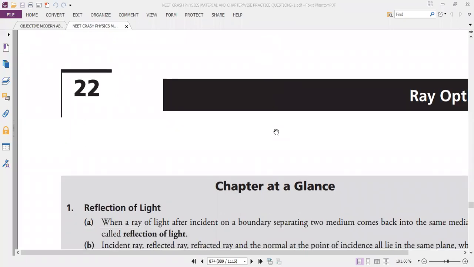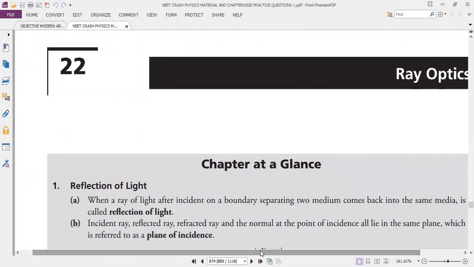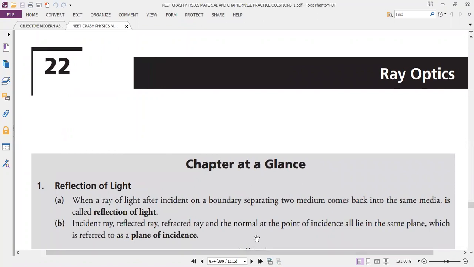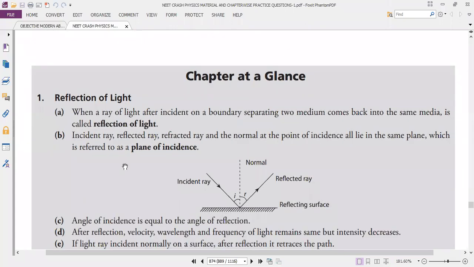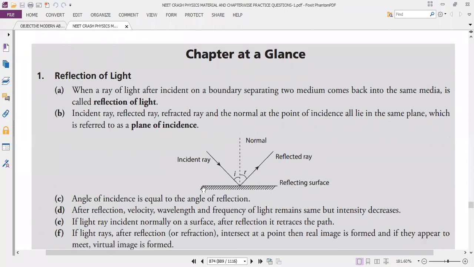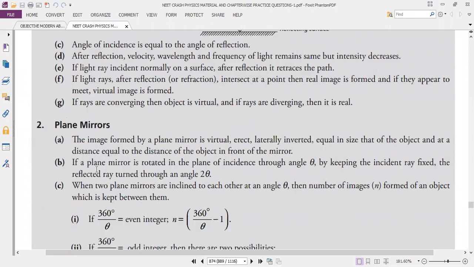Okay, listen here. First of all, reflection of light. When a ray of light, after being incident on the boundary of a medium, comes back into the same medium, it is called reflection of light. The angle of incidence we will discuss after. Next, spherical mirror.